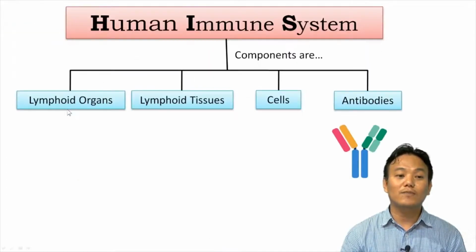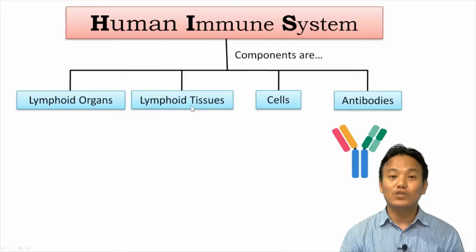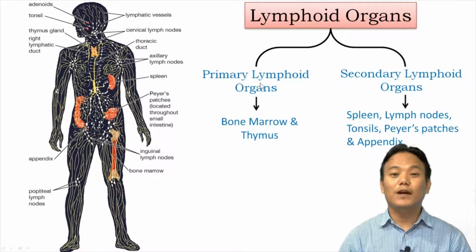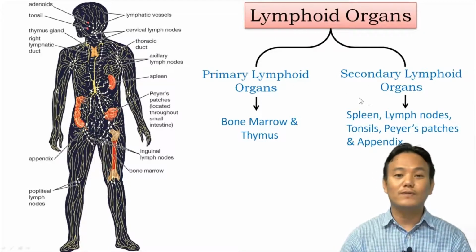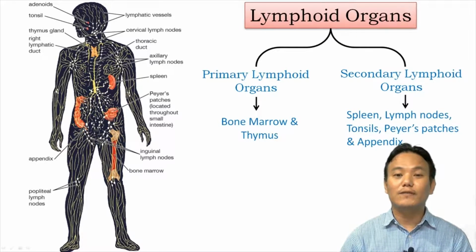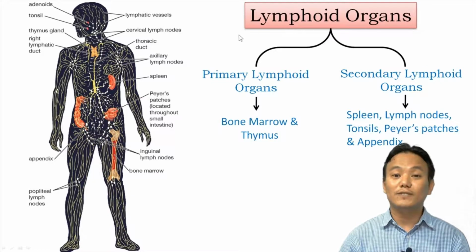Now the only thing left to discuss is lymphoid organs and lymphoid tissues. In our body's immune system, lymphoid organs can be categorized into two groups: primary lymphoid organs and secondary lymphoid organs. Under primary lymphoid organs, we have bone marrow and thymus. And under secondary lymphoid organs, we have the spleen, lymph nodes, tonsils, Peyer's patches, and our appendix. These lymphoid organs serve as a site where different types of lymphocytes like B lymphocytes and T lymphocytes can differentiate and mature into functional lymphocytes. They also serve as a site where these lymphocytes can come in contact with various foreign antigens and launch their immune response.